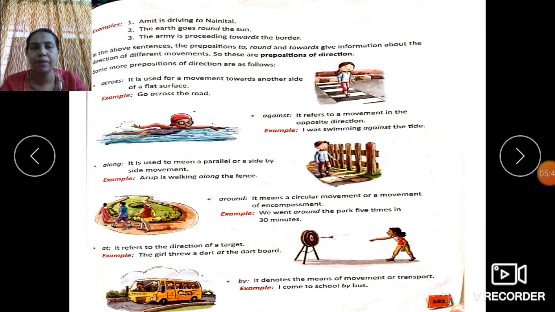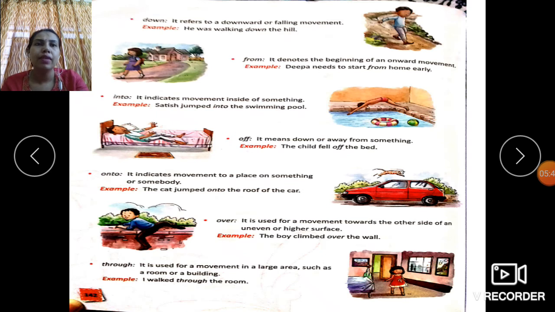Let's move on to the next page, that is page 142. Okay, down. It refers to downward or falling movement. He was walking down the hill. This is like descending. From denotes the beginning of an onward movement. Deepa needs to start from home early. Referring to onward movement, so it's the beginning of an onward movement from somewhere to somewhere. That is when we use from.